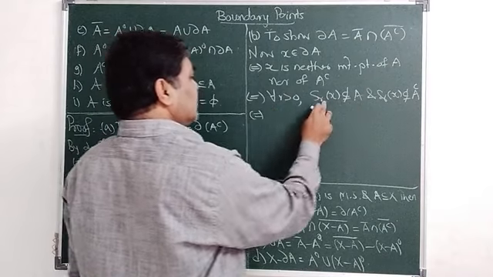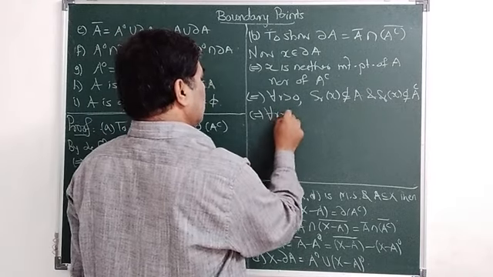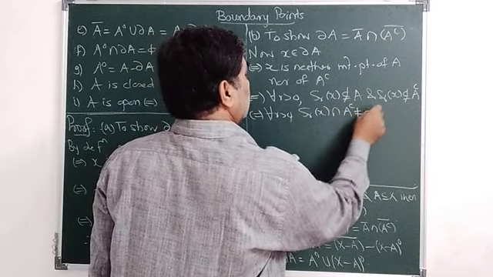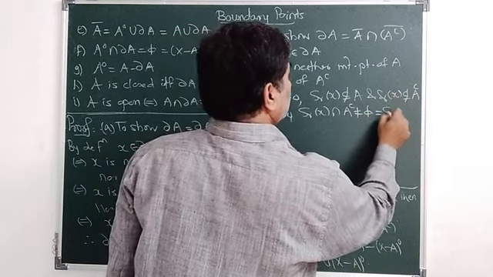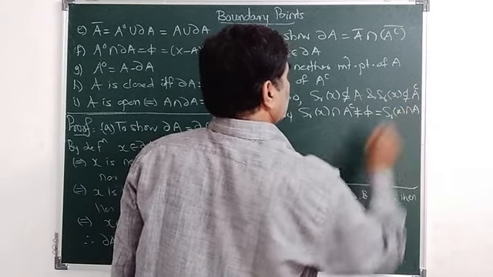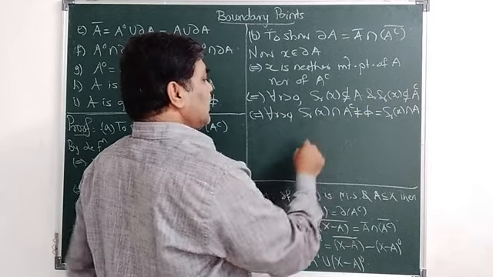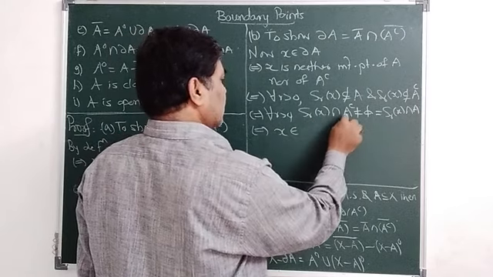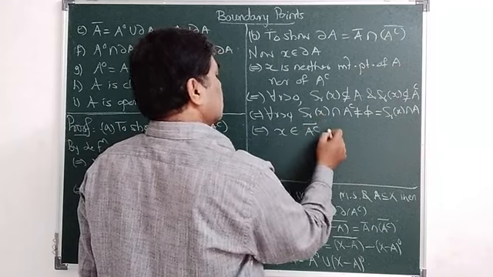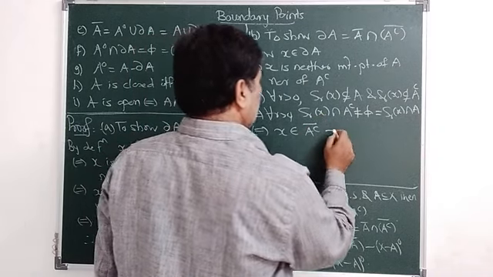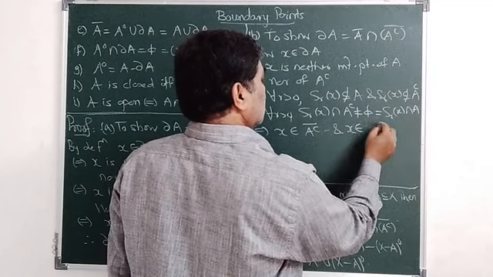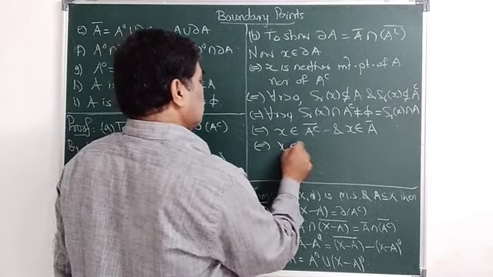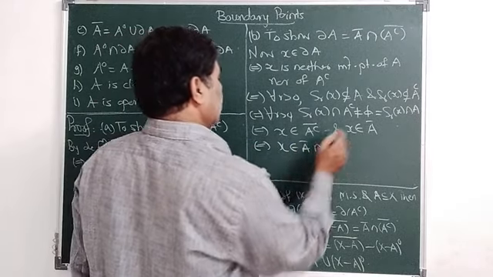If and only if SRX is not a subset of A complement, what does that mean? SRX must contain some point of A complement, so it is not equal to phi, and it also contains some point of A. As SRX intersection A complement is non-empty, x belongs to A complement closure, and x also belongs to A closure, if and only if x belongs to A closure intersection A complement closure.